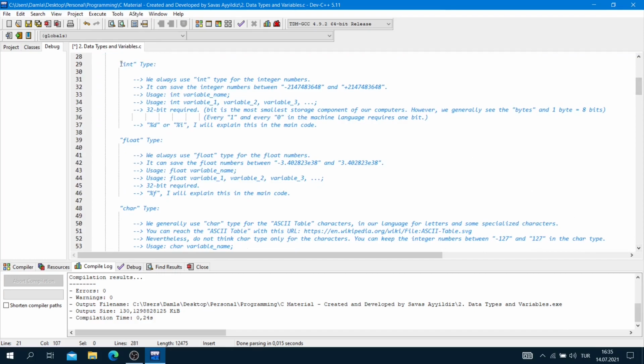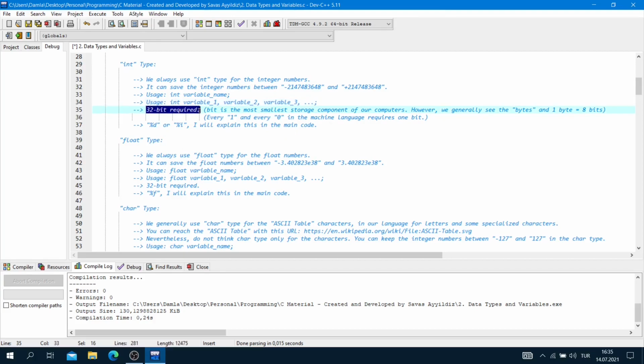Integer type. We always use the integer type for integer numbers. It can save the integer numbers between this number and this number. Usage: integer, variable name, and semicolon. In multiple form: integer, variable 1, comma, variable 2, comma, variable 3, semicolon.